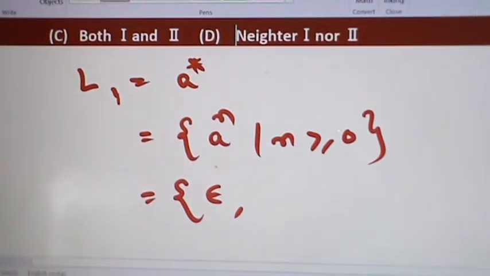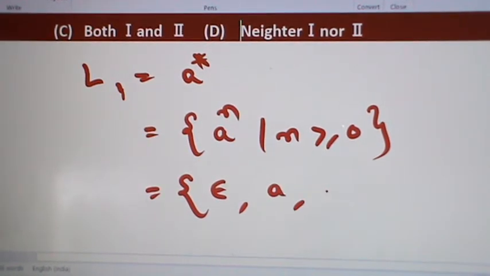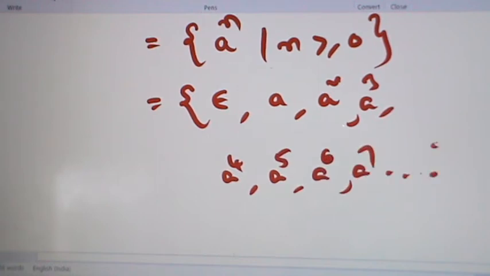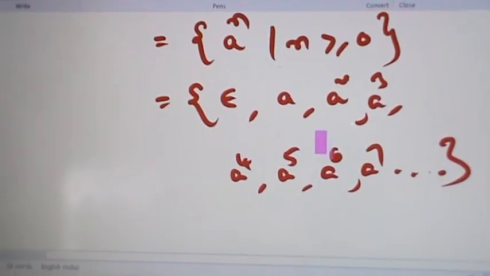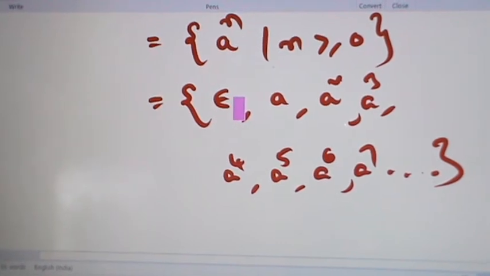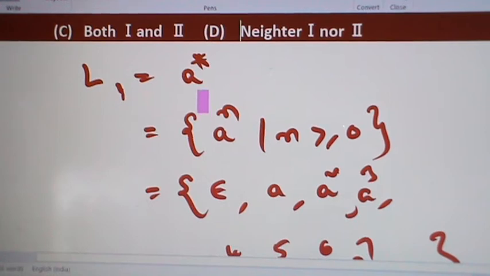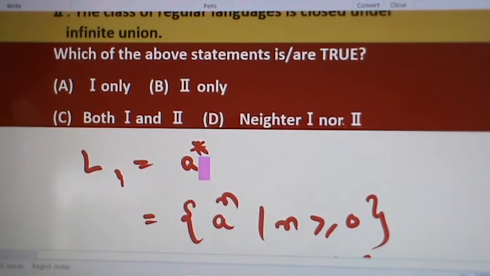When n is equal to 1 we have A. Then A square, A cube, A power 4, A power 5, A power 6, A power 7 and so on. So L1 equal to this set. Here L1 is regular because A star is regular.